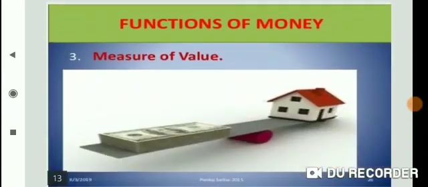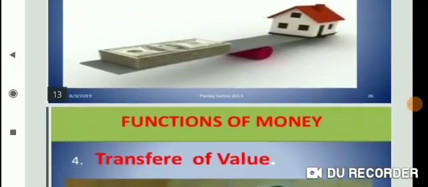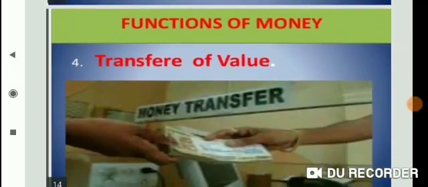Next function of money: measure of value. Money is anything which has common acceptability as a means of exchange, a measure and store of value. So the third function is that it easily measures value. So it is the perfect measure of value. Clear? Next, transfer of value.